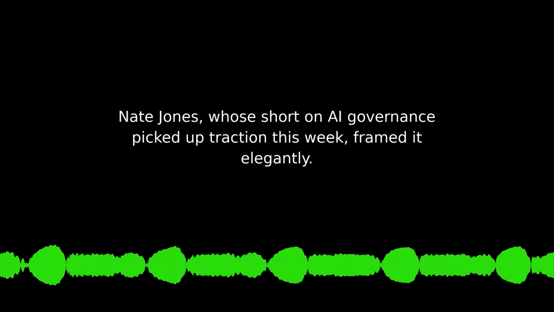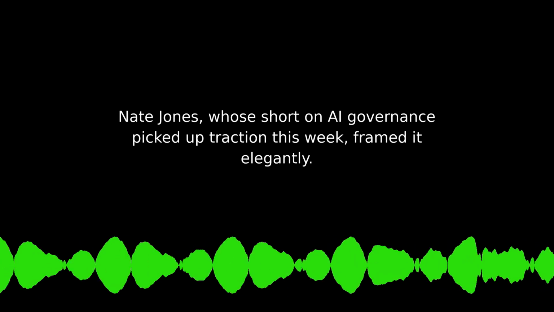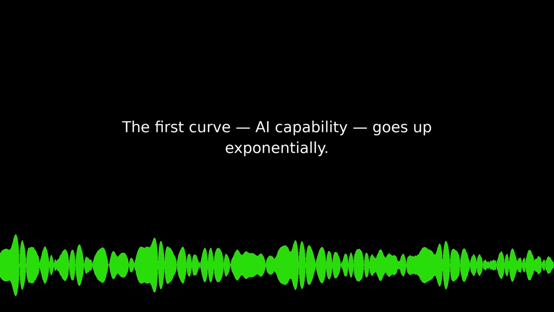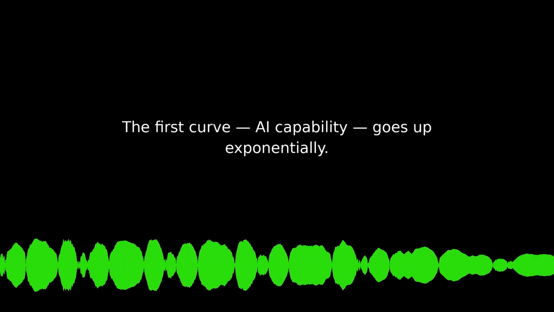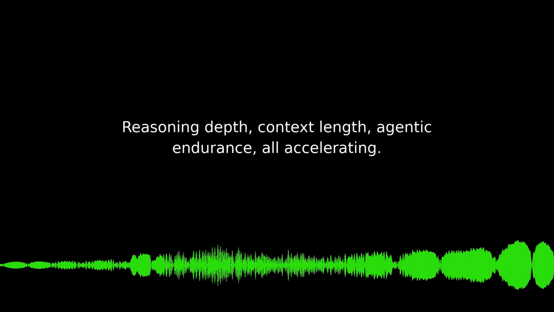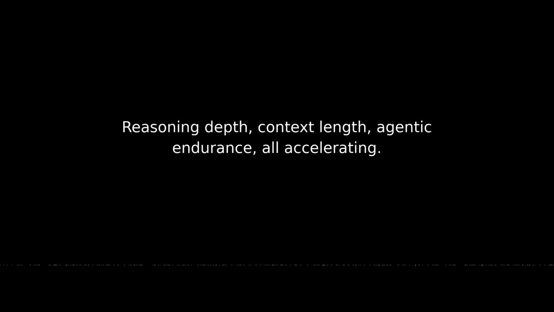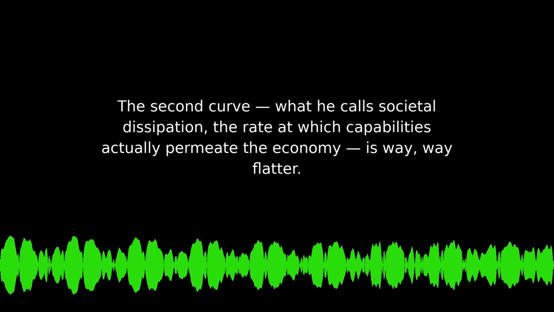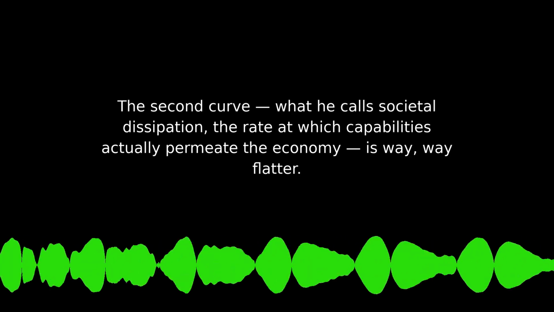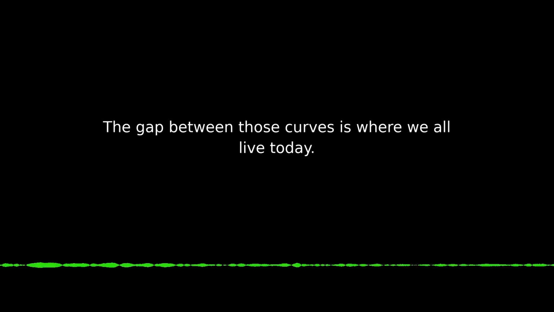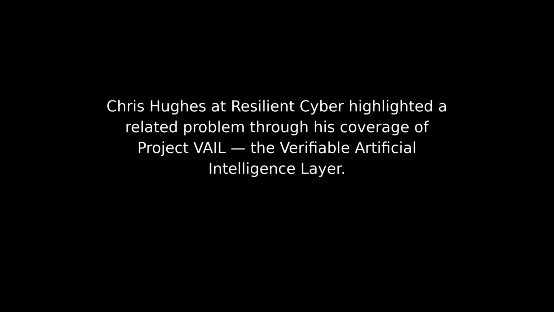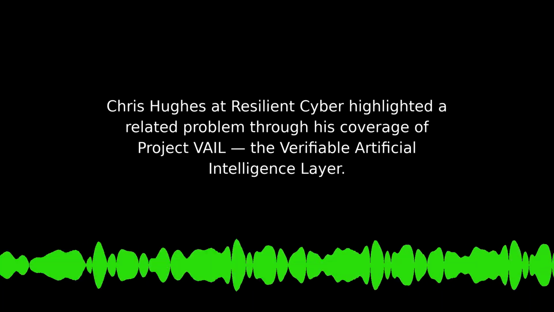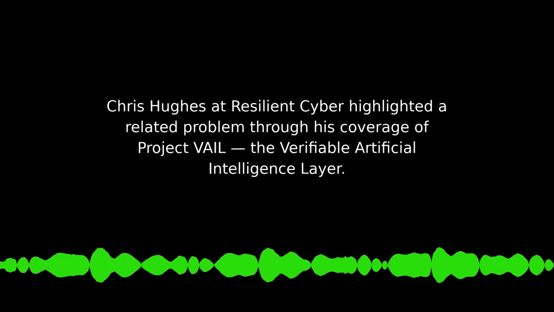You know what stood out to me? Nate Jones, who's short on AI governance, picked up traction this week, framed it elegantly. He describes two curves on the same chart. The first curve, AI capability, goes up exponentially. Reasoning depth, context length, agentic endurance, all accelerating. The second curve, what he calls societal dissipation, the rate at which capabilities actually permeate the economy, is way flatter. The gap between those curves is where we all live today. Chris Hughes at Resilient Cyber highlighted a related problem through his coverage of Project Veil, the verifiable artificial intelligence layer.